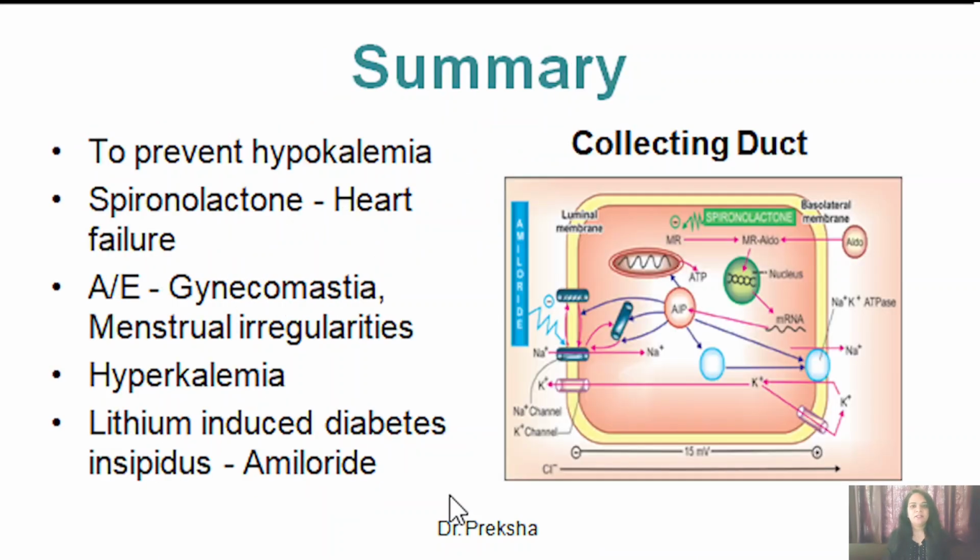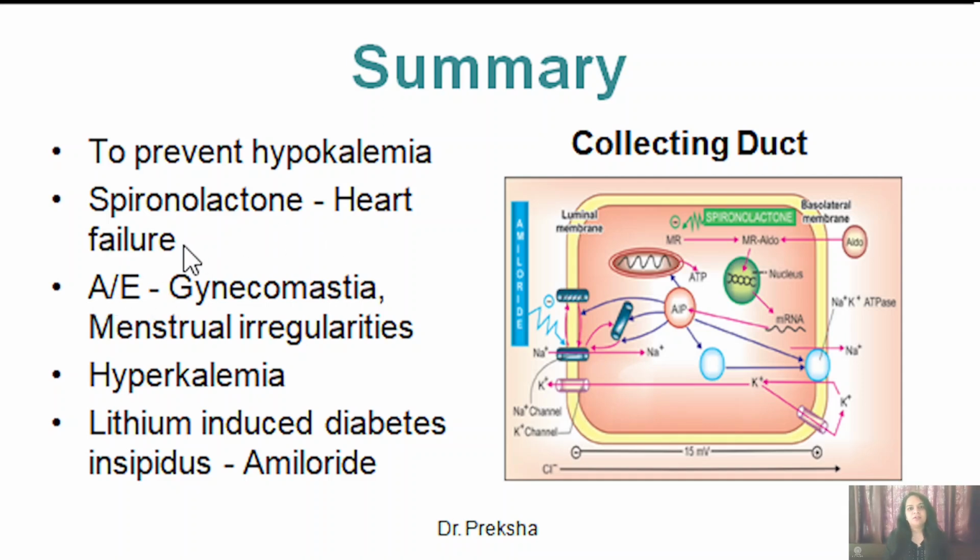So to summarize the potassium sparing diuretics, spironolactone is a competitive antagonist of aldosterone. This ultimately results in increased sodium excretion and decreased potassium excretion in the urine. Amiloride is a renal epithelial sodium channel blocker and that also increases the sodium excretion and decreases the potassium excretion in the urine. So these drugs are basically used to prevent hypokalemia, which occurs due to loop diuretics or thiazide diuretics. Spironolactone is also used in case of congestive heart failure.